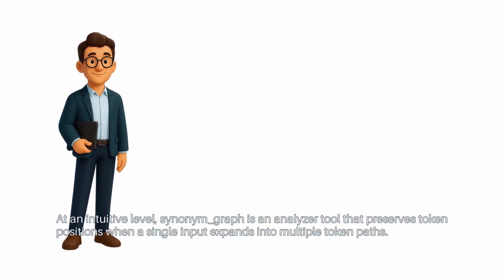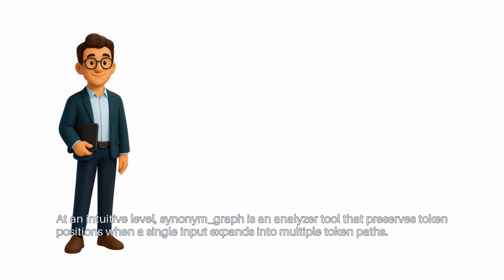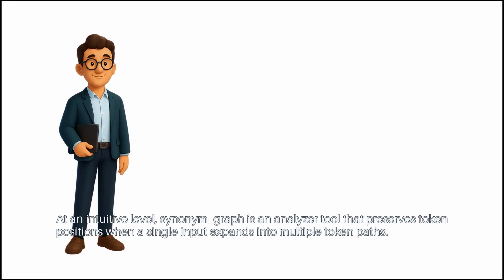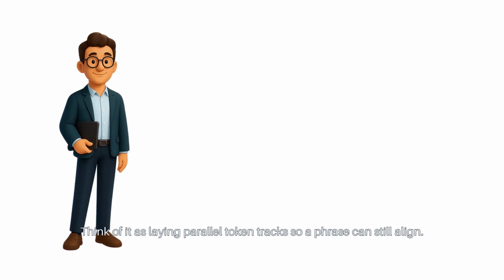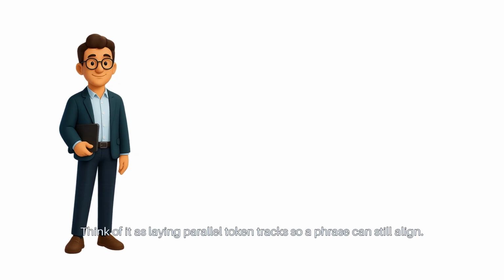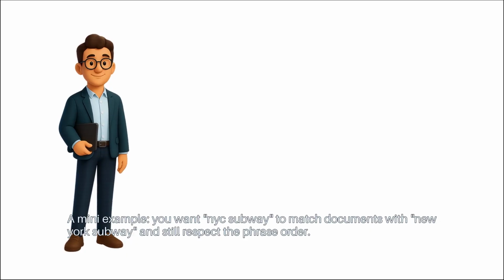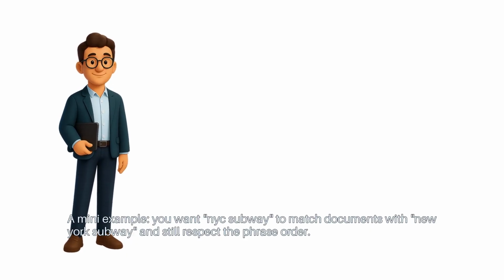At an intuitive level, Synonym Graph is an analyzer tool that preserves token positions when a single input expands into multiple token paths. Think of it as laying parallel token tracks, so a phrase can still align. A mini example: you want NYC subway to match documents with New York subway and still respect the phrase order.